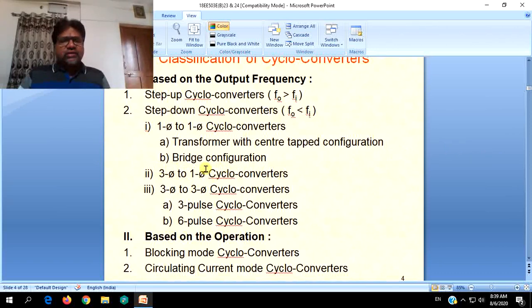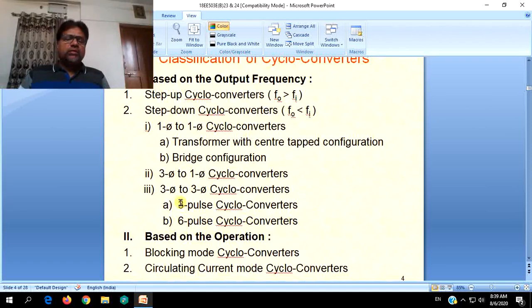Coming to 3-phase and single phase cycloconverters, they will be using bridge configuration only extensively. For both the things, they will be using only bridge configuration. Again, how they are operated, how the switching devices are operated in those cases, they will be 3-pulse and 6-pulse cycloconverters.